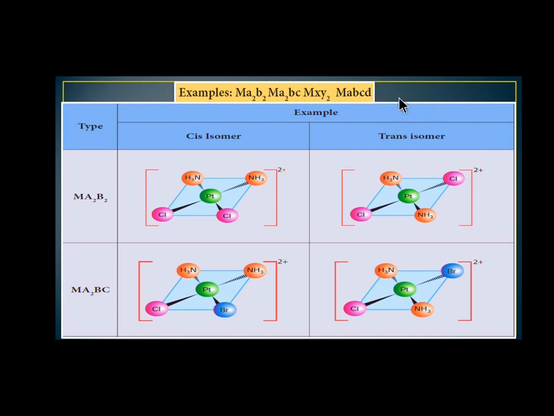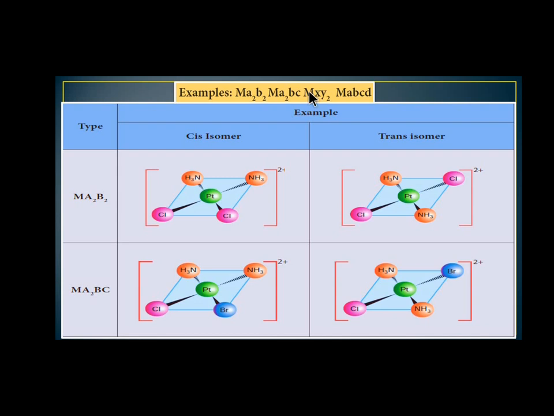Why is it a square planar complex? M is the central metal atom, here A2, B2. So the total number of ligands is 4. The coordination number is nothing but the number of ligands, so 4. So it is a type of square planar complex. Another general form is M A2, BC. So here also M is the metal, A2, BC. So 2 plus 1 plus 1, 4. So it is square planar.